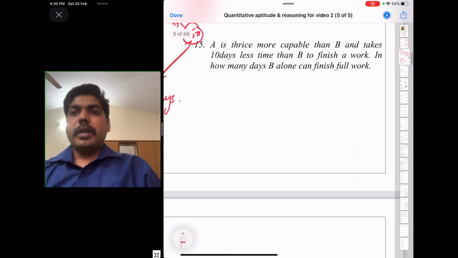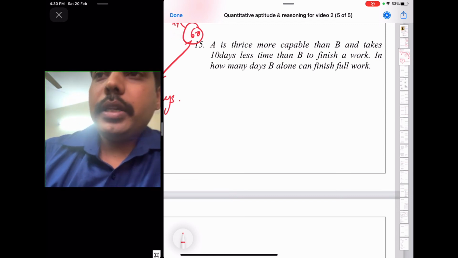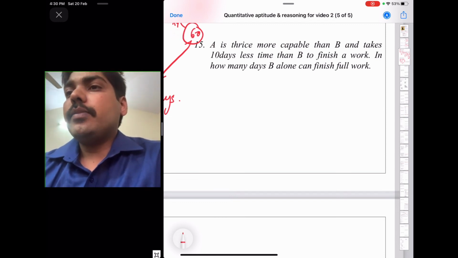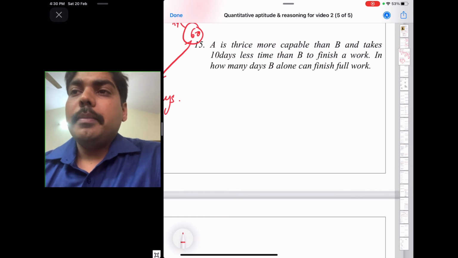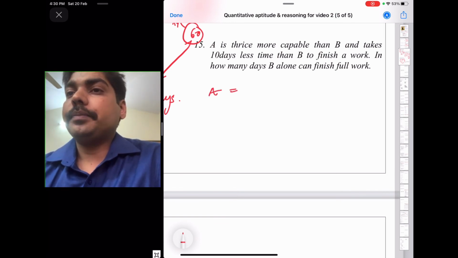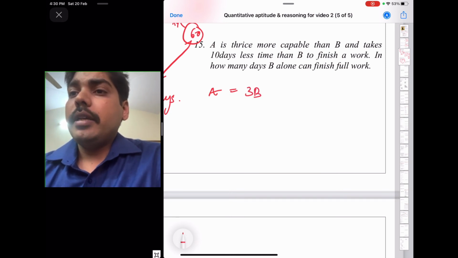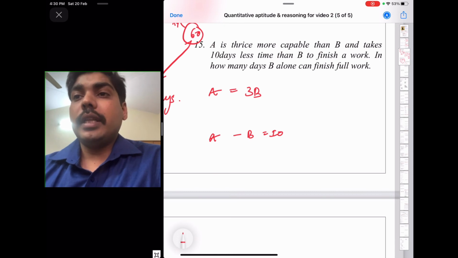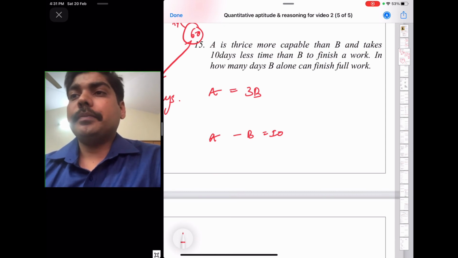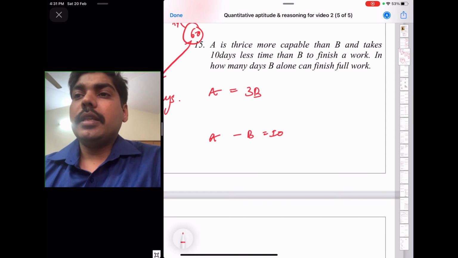Okay, now try this one. So this is based on ratio. A is thrice more capable than B and takes 10 days less time than B to finish the work. In how many days can B alone finish the full work? So A is thrice as capable as B, then takes 10 days less. 10 days less time than B to finish the work. In how many days? B alone.